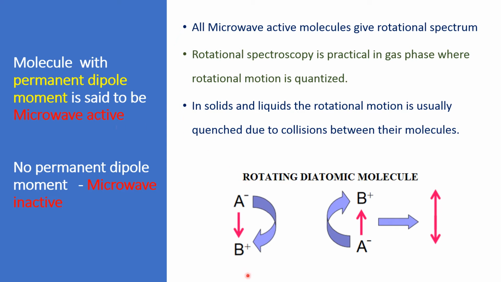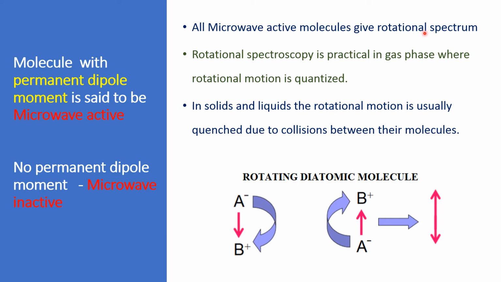Concerning the permanent dipole moment, consider this diatomic molecule AB. When two electric charges of opposite sign and equal magnitude are separated by a distance, an electric dipole is established. Generally, this occurs between ions of an ionic bond and between atoms of a covalent bond. So this dipole moment is because of the difference in electronegativity. All molecules having a permanent dipole moment are said to be microwave active and they give rise to a rotational spectrum.